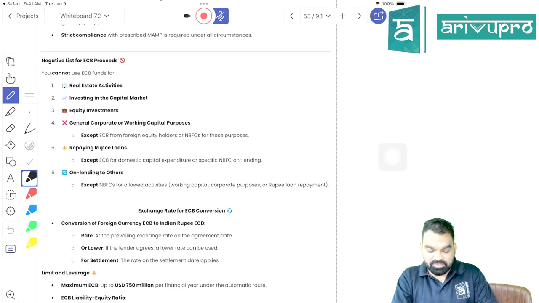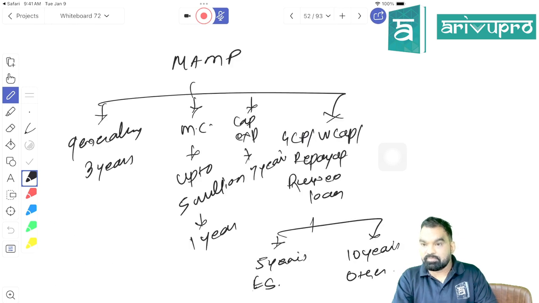What was the end use restriction? What is ECB? It's a loan, right? It's a loan that we have taken from foreign lenders. So can you use it for any purpose you are willing to use it for? No, right? You should use it only for the purpose for which it has been obtained.